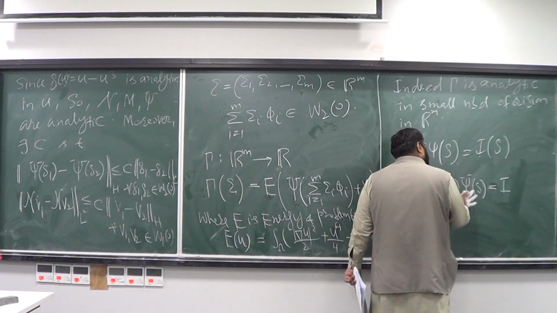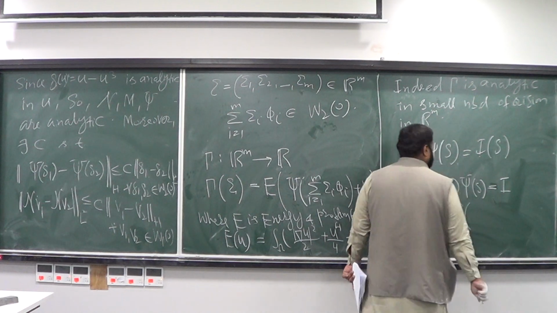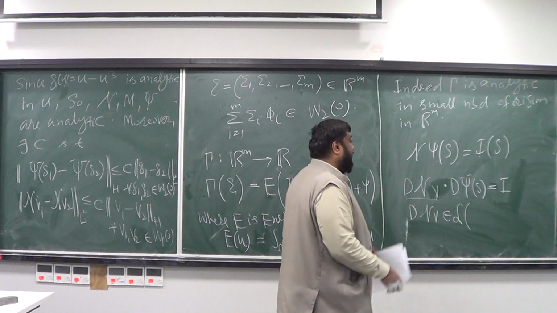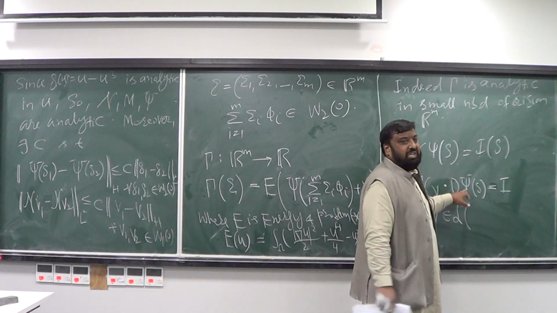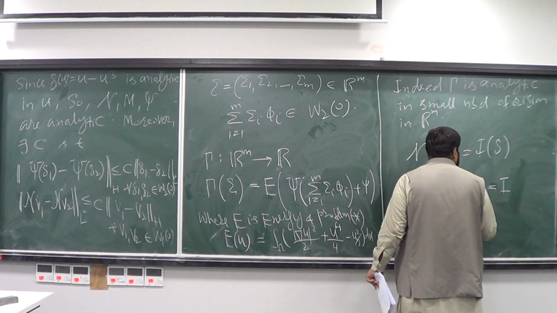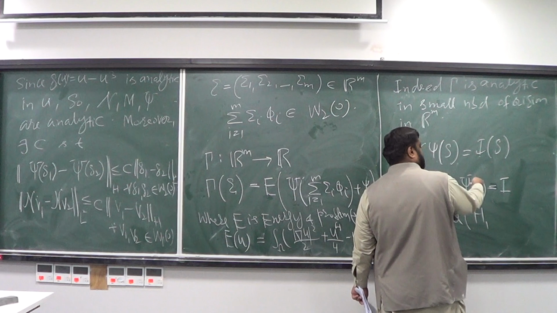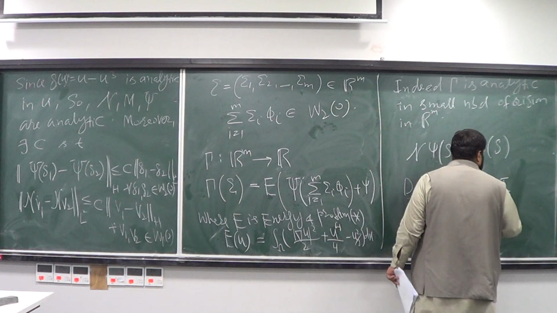from the domain of the psi of g, which is the domain of the Fréchet derivative of the psi of g, which is h, because the domain of psi is h and it throws it into L2.